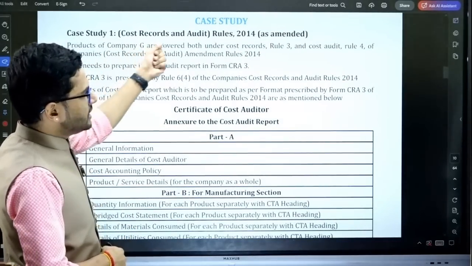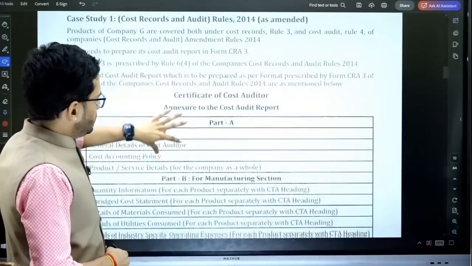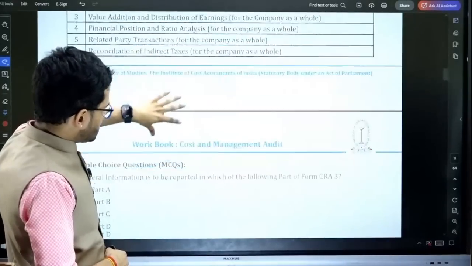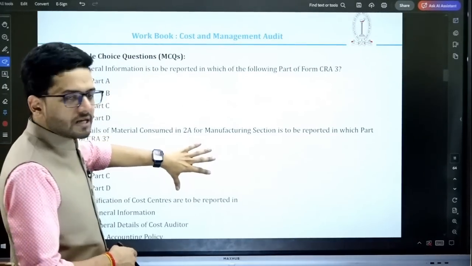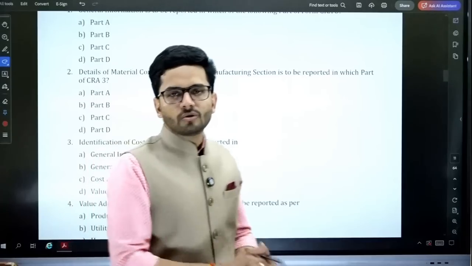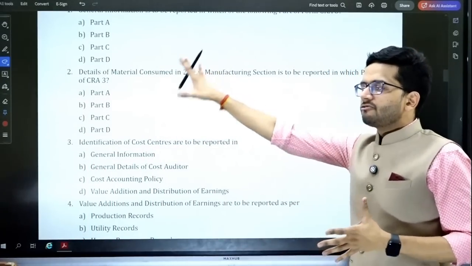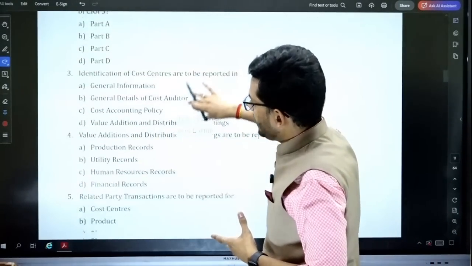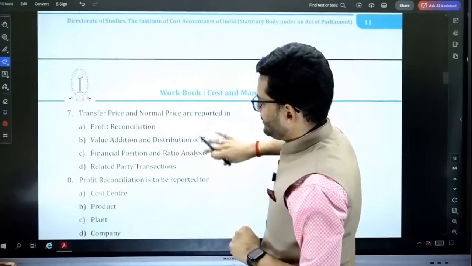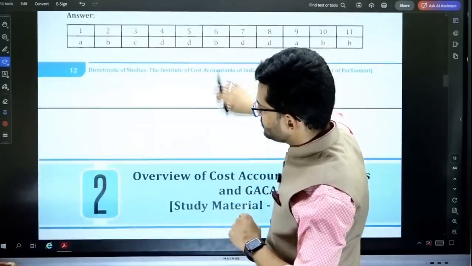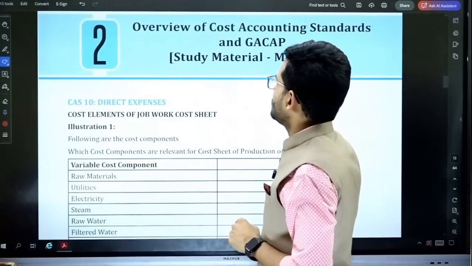So case study is very simple. The CRA 3 has been discussed in this particular case study. MCQs are given. Please go through the MCQs. I've already gone through the MCQs. Pretty straightforward. From the entire syllabus, these MCQs have been asked. So no need to discuss them over here, okay. But you have to go through these MCQs by yourself for sure and revise it also, okay.